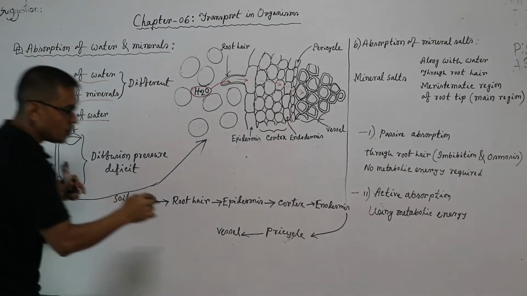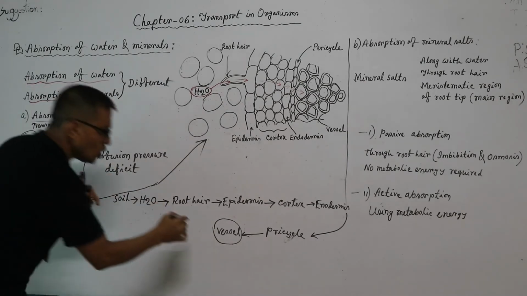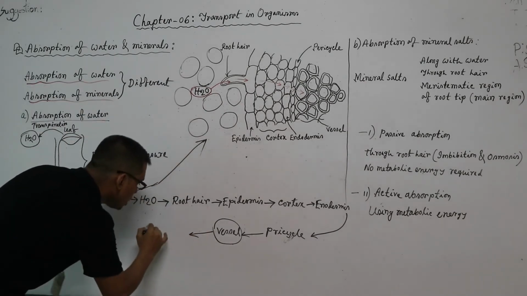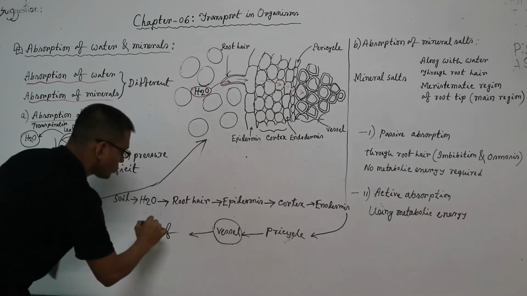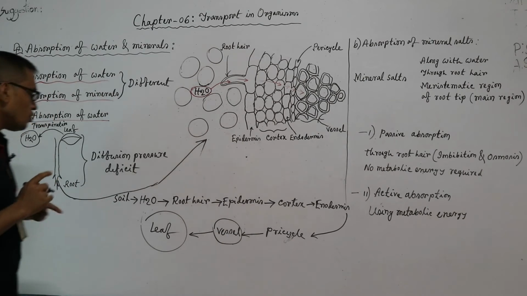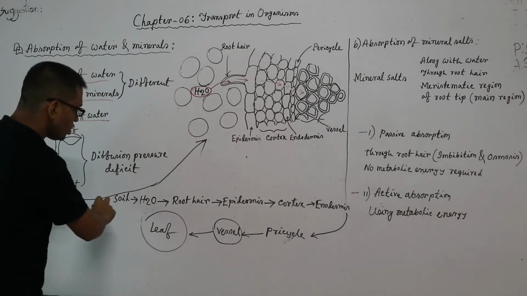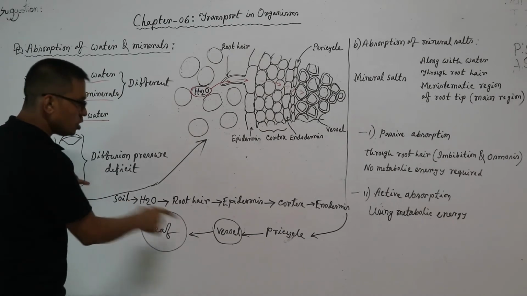And this xylem vessel transports this water to the leaf, where water is used to produce food. This is the flow chart of transporting water from soil to the leaf.